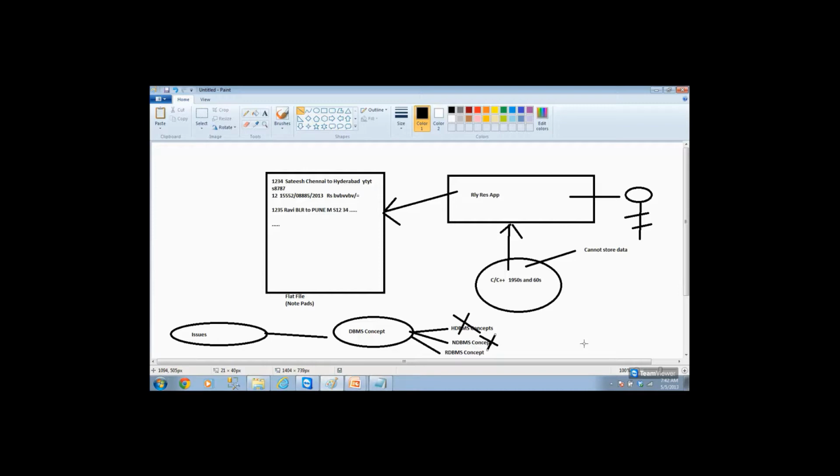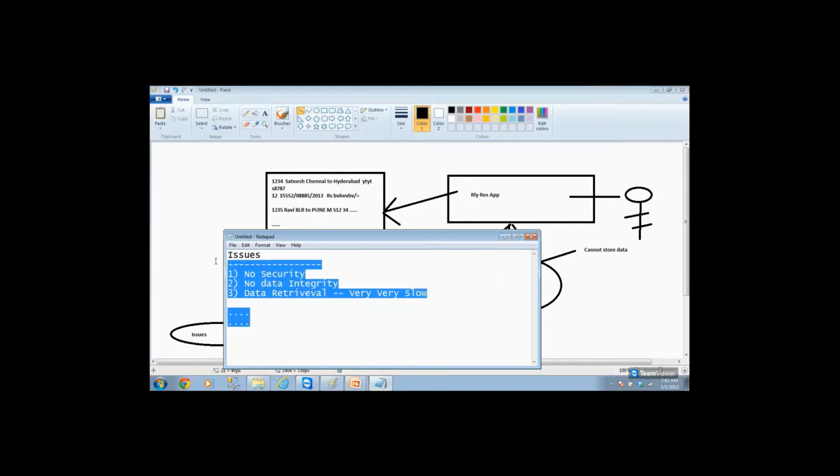And the RDBMS concept is the new one, which was introduced in the 1970s, I think. It is completely new.